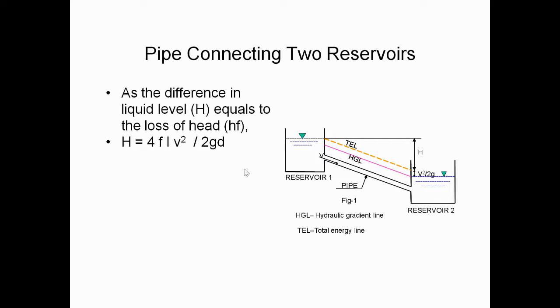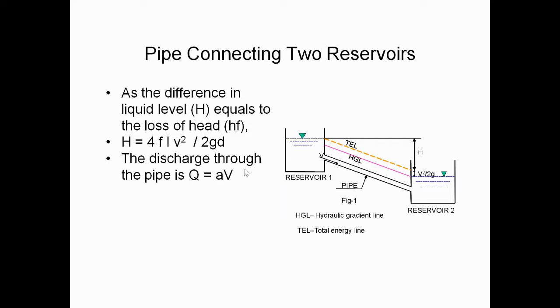Why? Here we can see that the difference in the liquid level H is equal to the loss of head, so clearly H is equal to HF. You know the formula for HF: HF is equal to 4FLV squared by 2gD. That's why H is also given by 4FLV squared by 2gD.